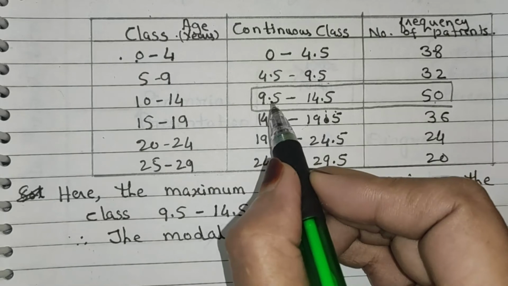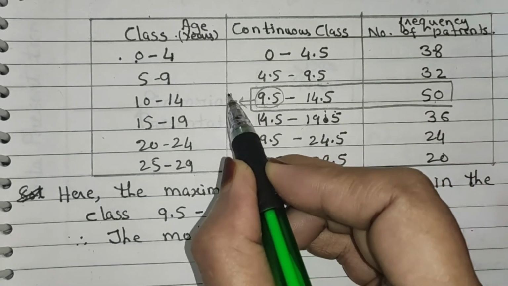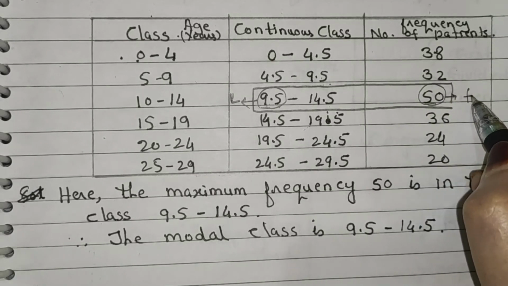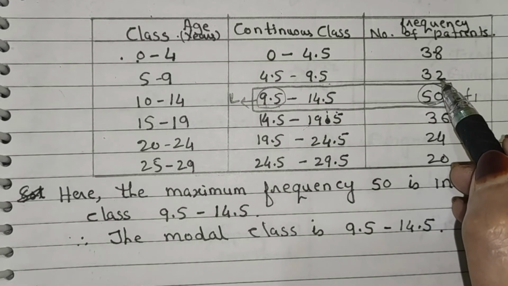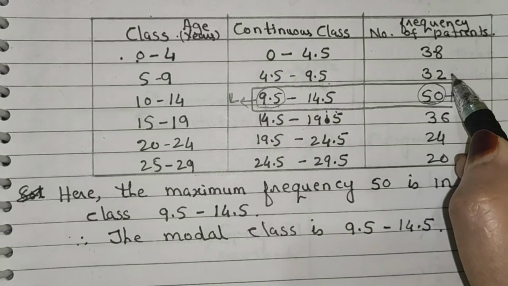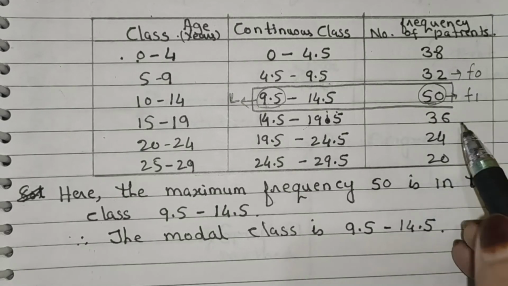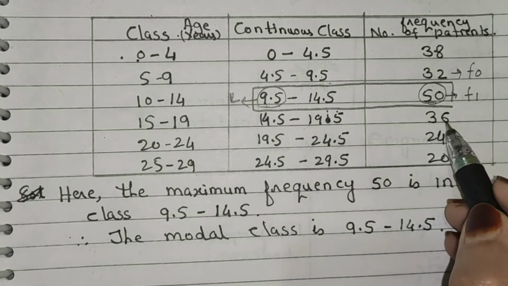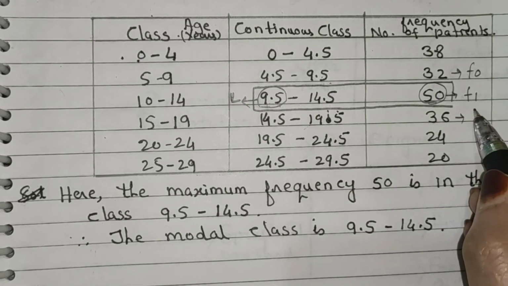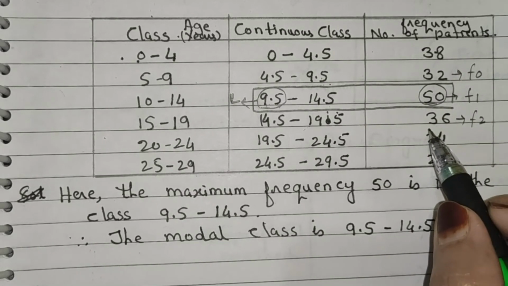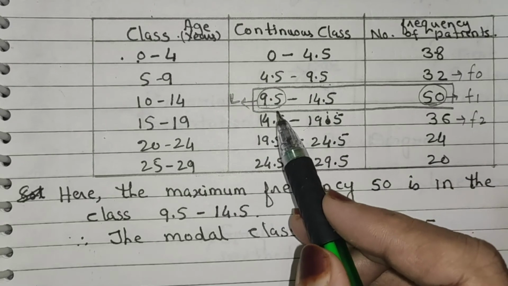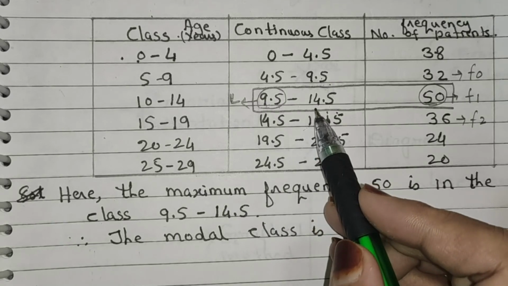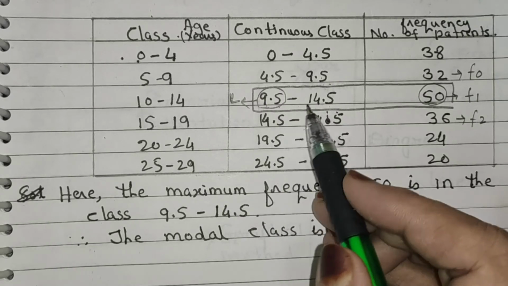Now, from the table, 9.5 is the lower limit of the modal class, means it is the value of L. Frequency of modal class is 50. Now it is the value of F1. Now frequency of the class preceding the modal class is 32. It is the value of F0. And frequency of the class succeeding the modal class is 36. Therefore it is the value of F2. Now H is the class interval of modal class, means 14.5 minus 9.5. We get here 5. Therefore the value of H is equal to 5.